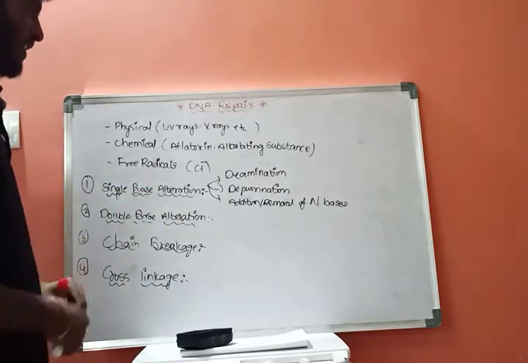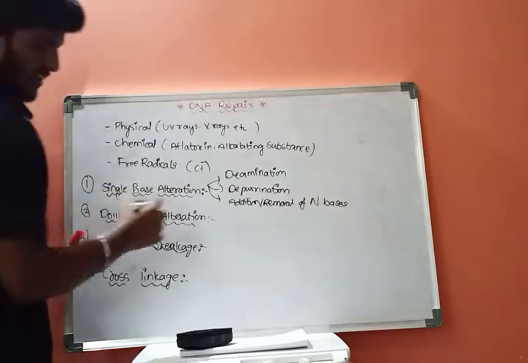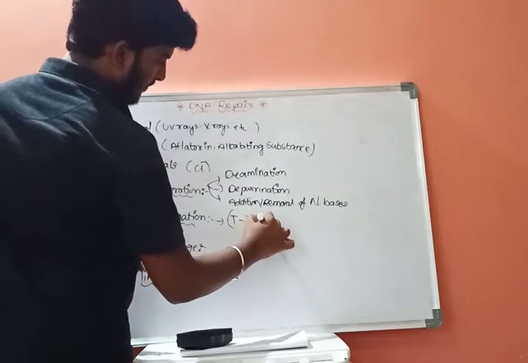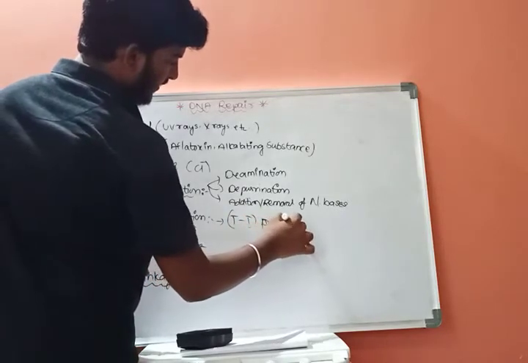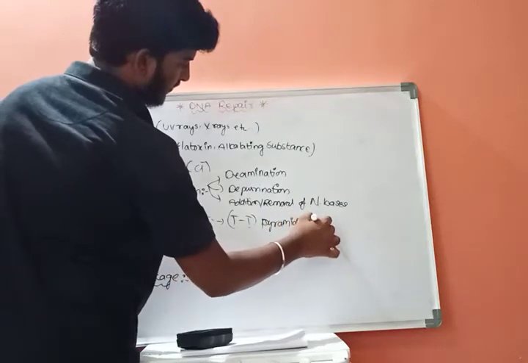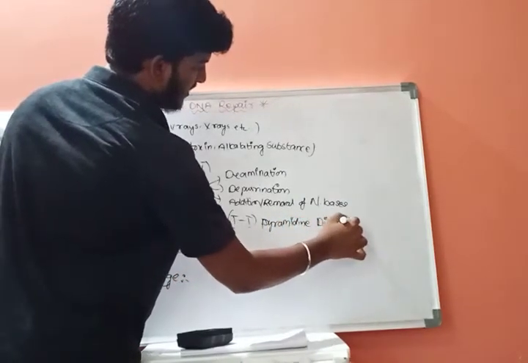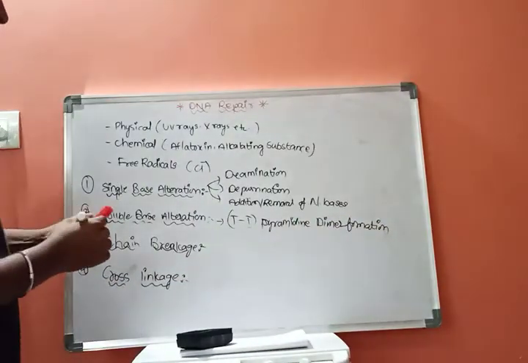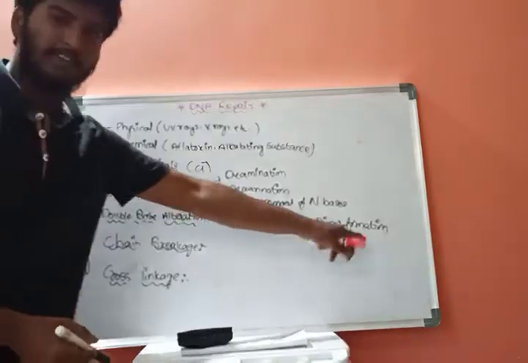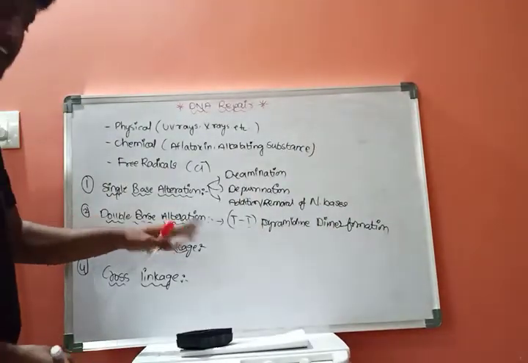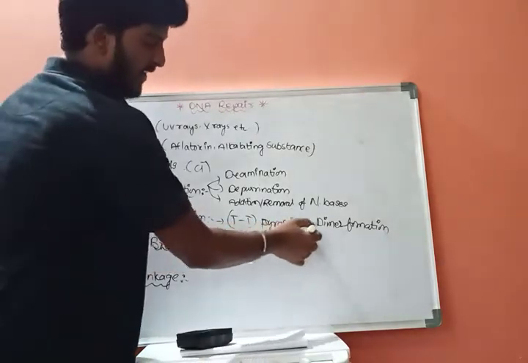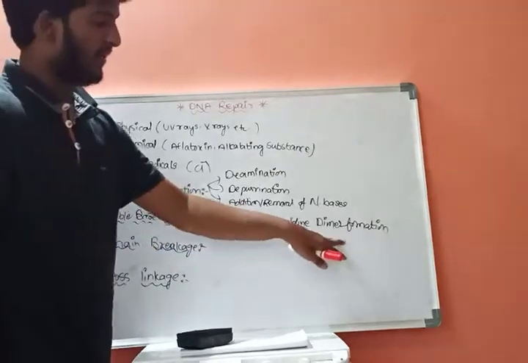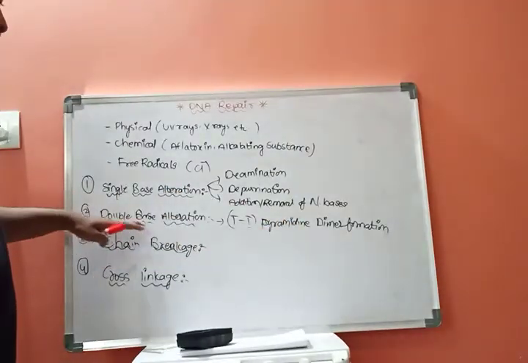And coming to the double base alteration, this arises because of thymine pyrimidine dimer formation. Thymine is a pyrimidine, and it forms two thymines, a pyrimidine dimer. This is the reason for double base alteration.